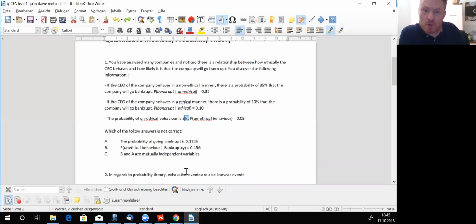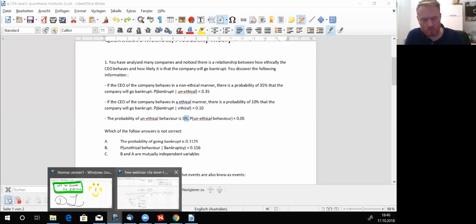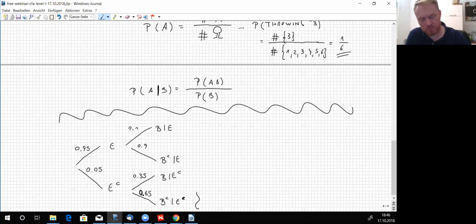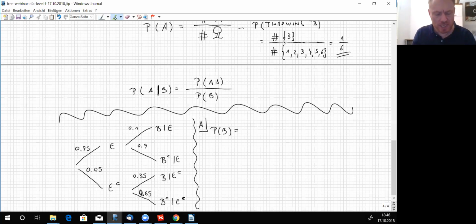The probability of going bankrupt, the probability of event B, is equal to 0.1125, excuse me. Answer A. Which of the following answers is not correct? So we need to calculate this answer. What would you say about answer A, the probability of B? And so there's the total probability rule. Let us just talk about this way.